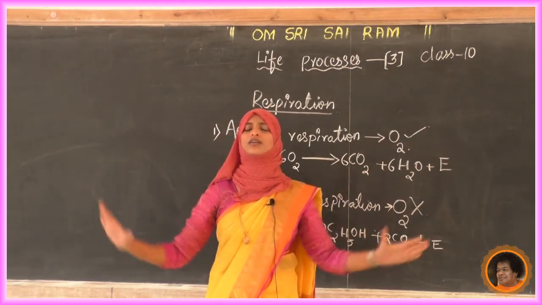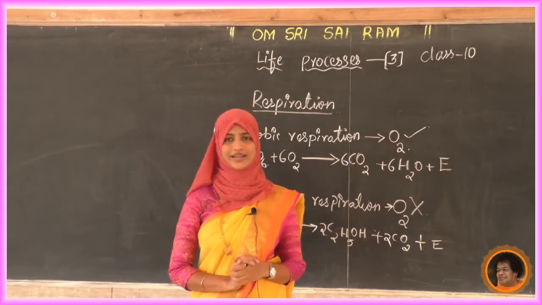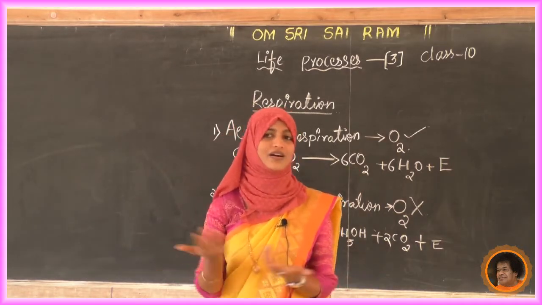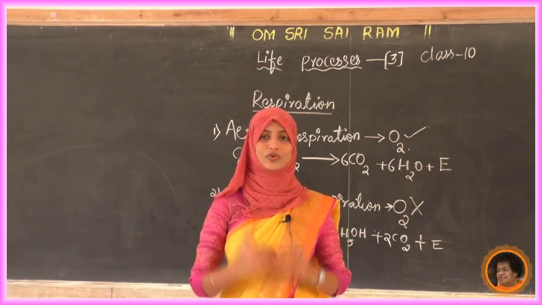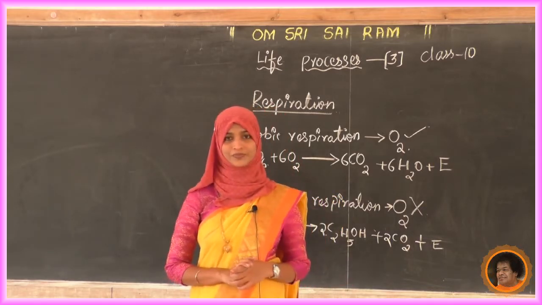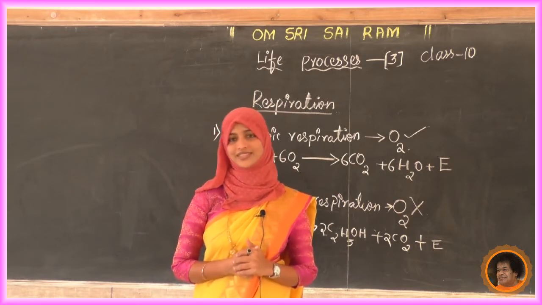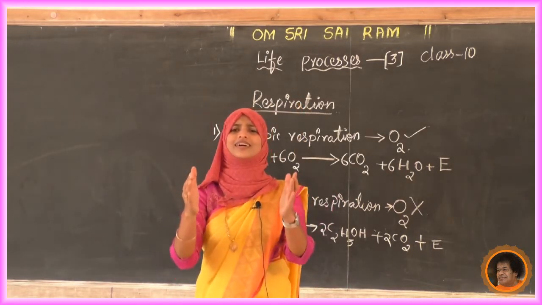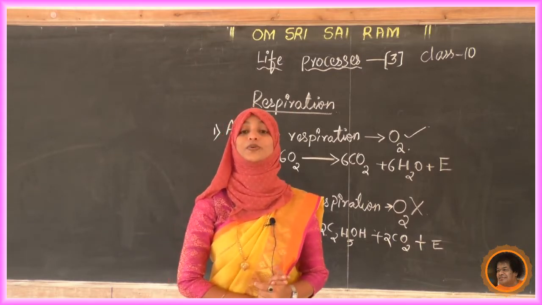All organisms are respiring, we know. It may be aerobic or anaerobic. So we are not going to study all lower organisms, only we are studying in this class about human beings. Whether we have the respiratory system? Yes, we have a very nicely designed, well designed respiratory system.